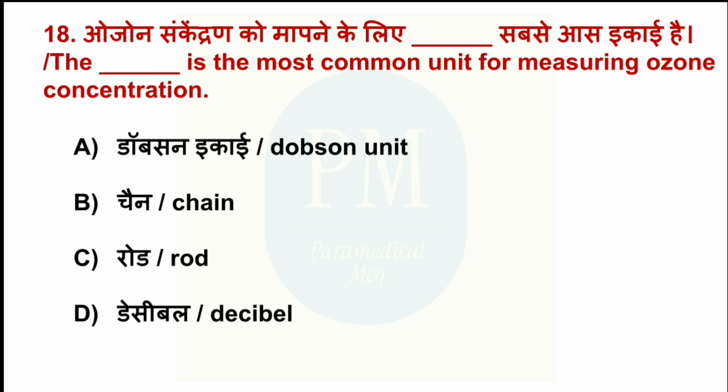The dash is the most common unit for measuring ozone concentration. Option A, Dobson unit. Option B, chain. Option C, rod. Option D, decibel. The correct option is option A, Dobson unit.